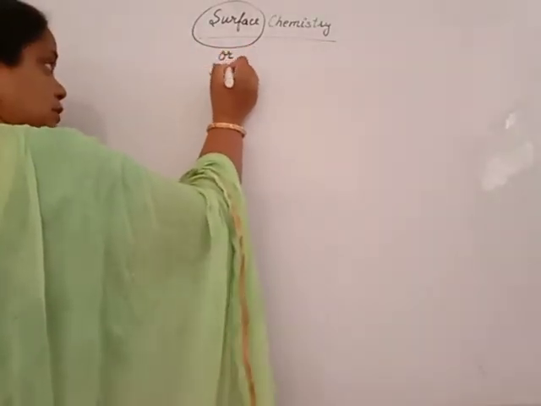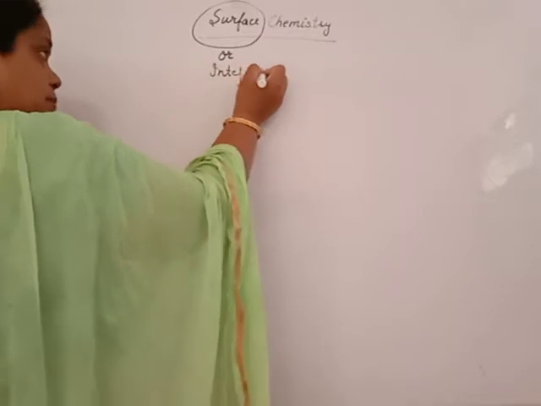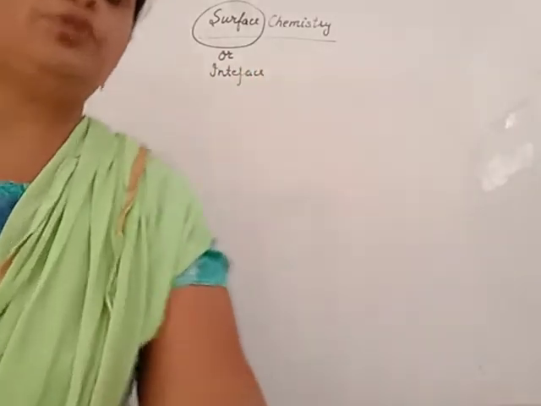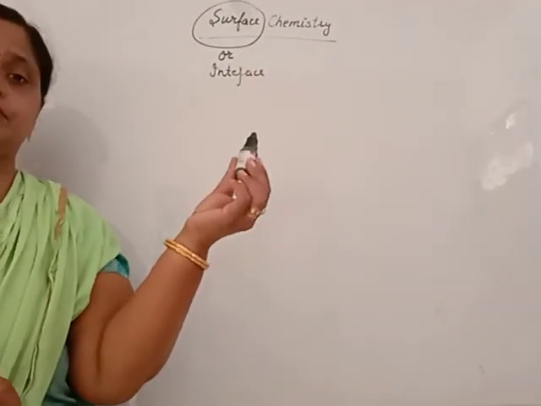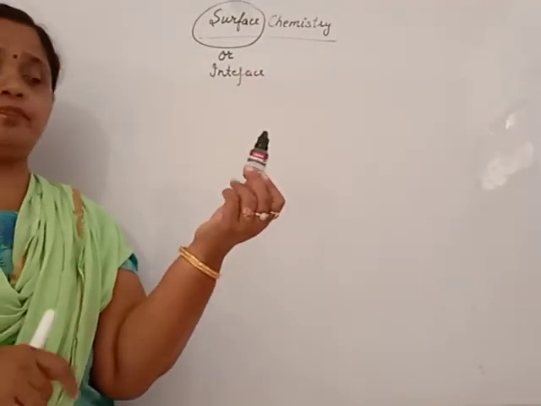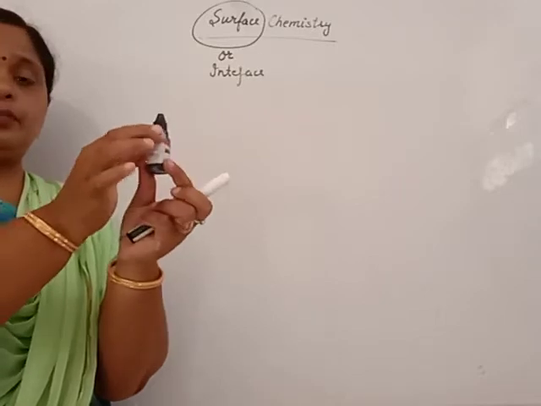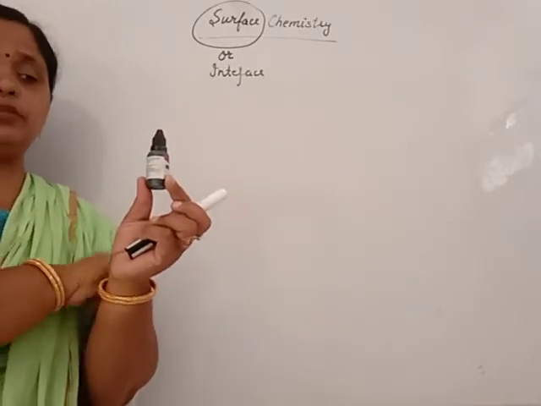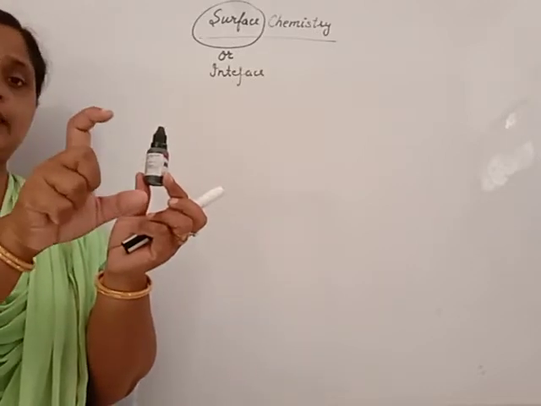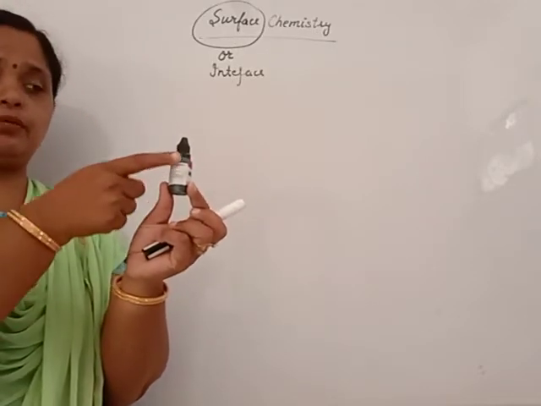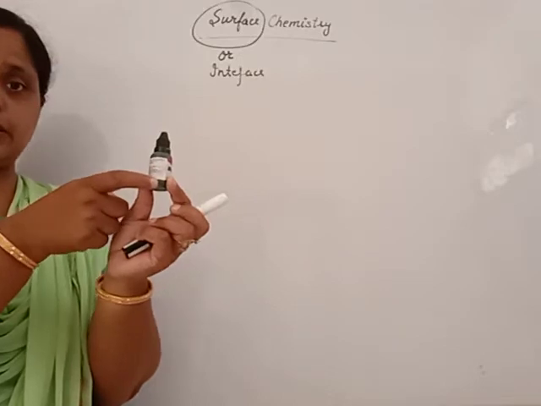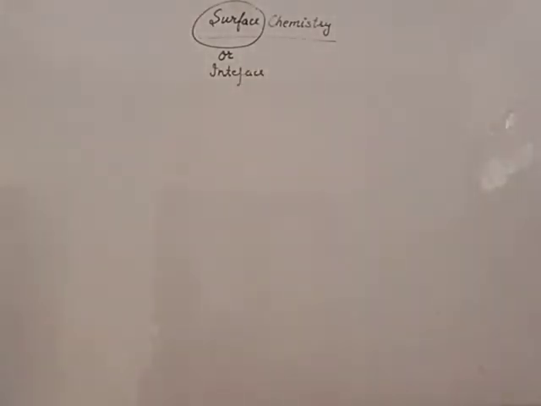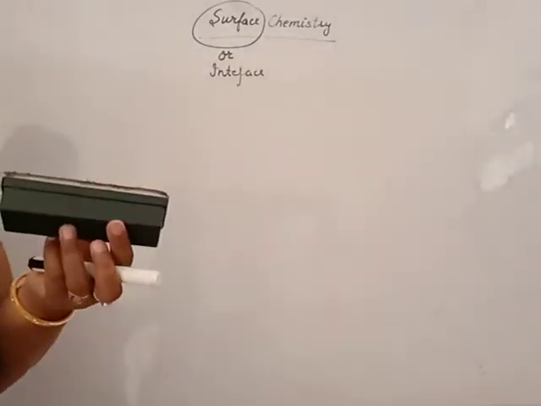Surface or interface. Beta, anything that you see. Suppose you see this bottle of ink. This bottle of ink is made up of rubber and the outer environment is air, that means gas. So gas is separated from solid by this phase, the interface. Beta, this is wood.